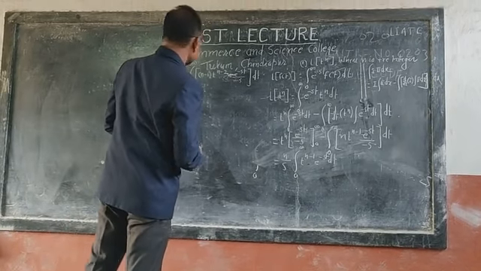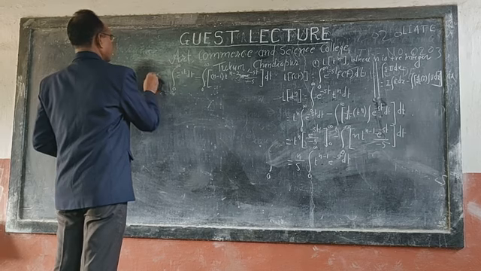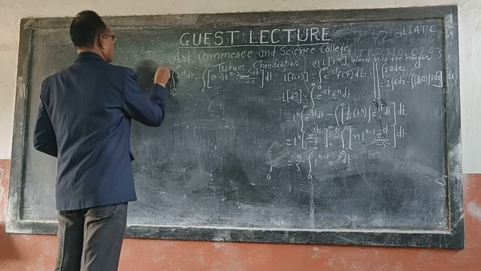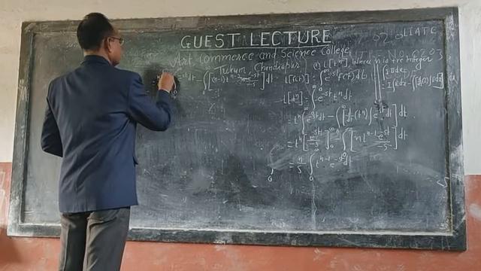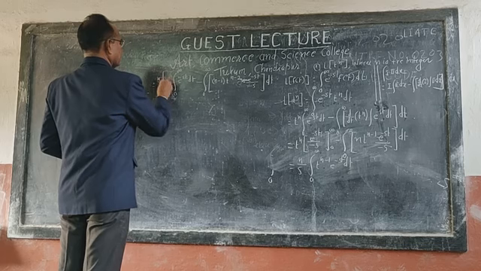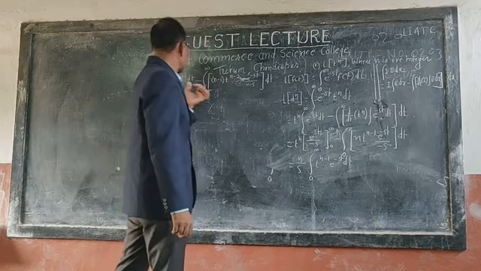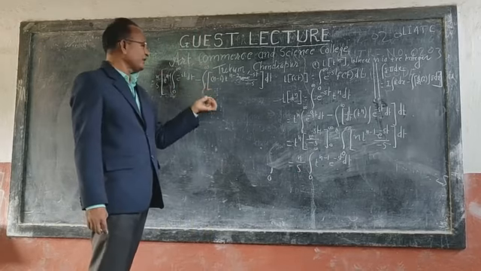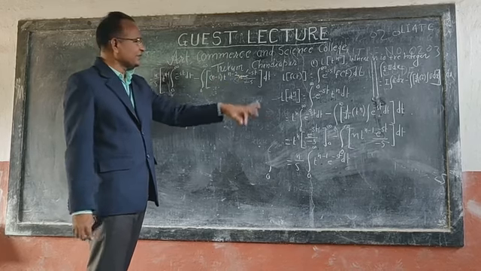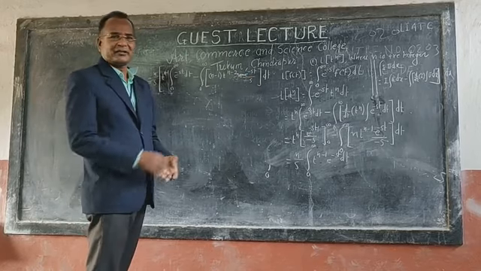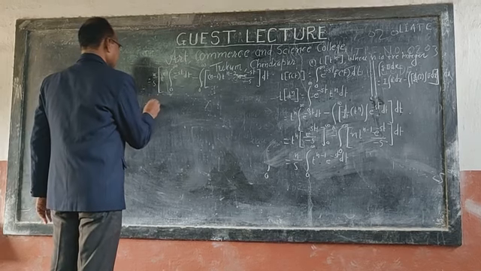Integration of the first function t to the power n minus 1, integration of the second function, minus, and directly we find the value of the differentiation and then the integration of the second function with respect to t. Now, n by s.